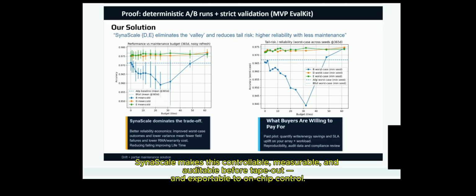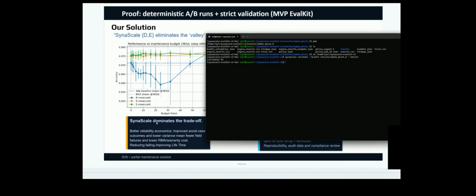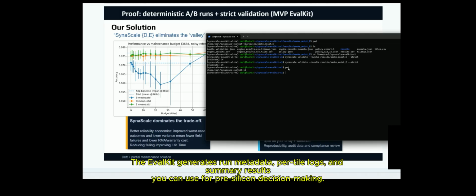SynaScale makes this controllable, measurable, and auditable before tape-out and exportable to on-chip control. Here I run the same silicon-bound workload deterministically. I can run a baseline and then any budgeted policy, like the one shown on screen. The EvalKit generates run metadata, per-tile logs, and summary results you can use for pre-silicon decision-making.